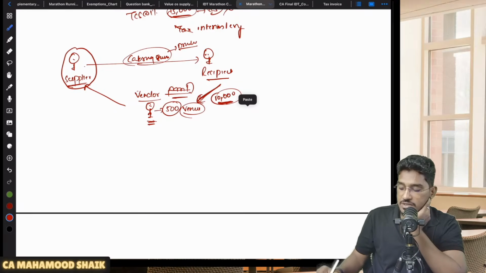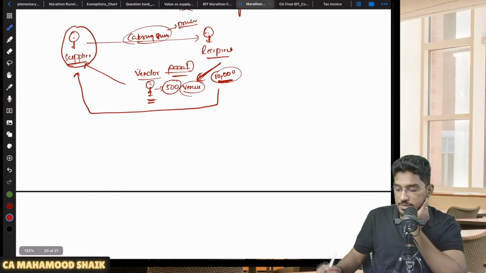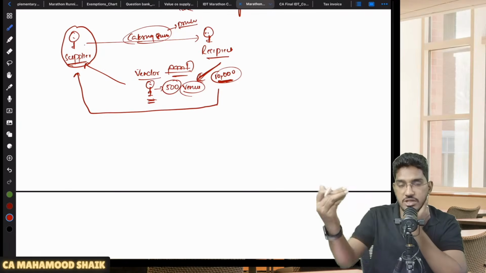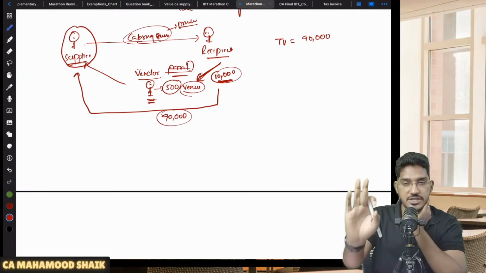Now ultimately, after this wedding and all has happened, the recipient is required to make the payment. So what he is doing is, okay, initially we agreed for the fees of 1 lakh rupees, but since I have already made the payment, your obligation I have already discharged to a third party amounting to 10,000, I will pay only 90,000 rupees. So how much has he paid? 90,000 to the supplier. So now you tell me, what is the transaction value here? 90,000 only. Transaction value is 90,000.